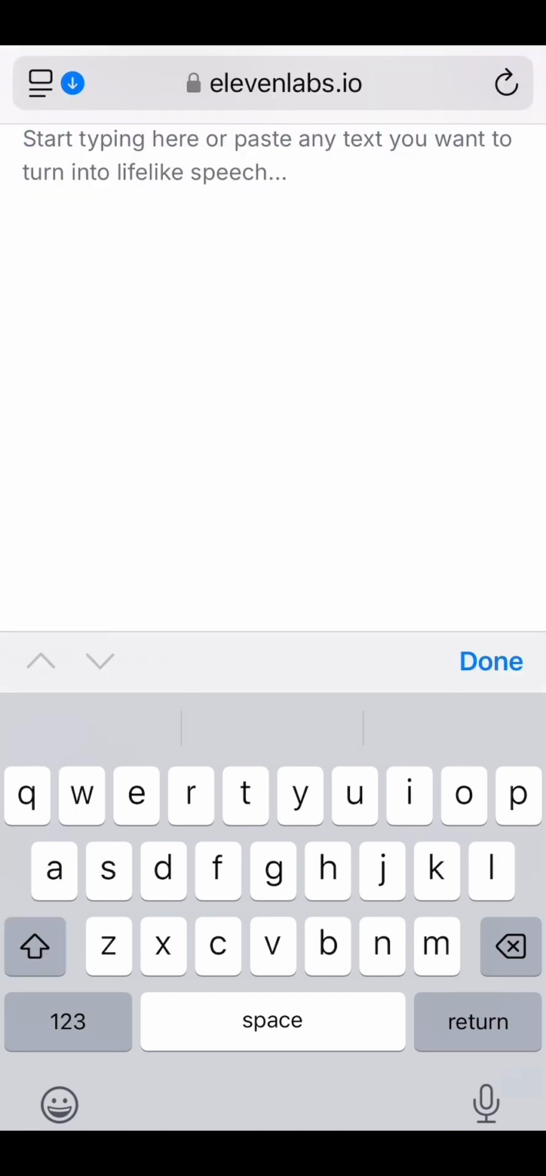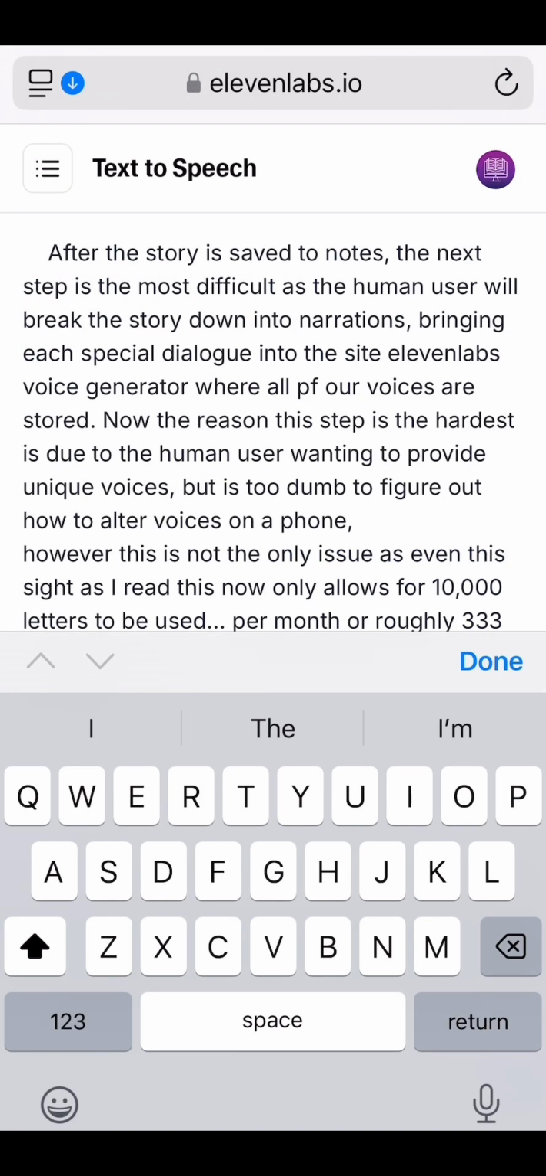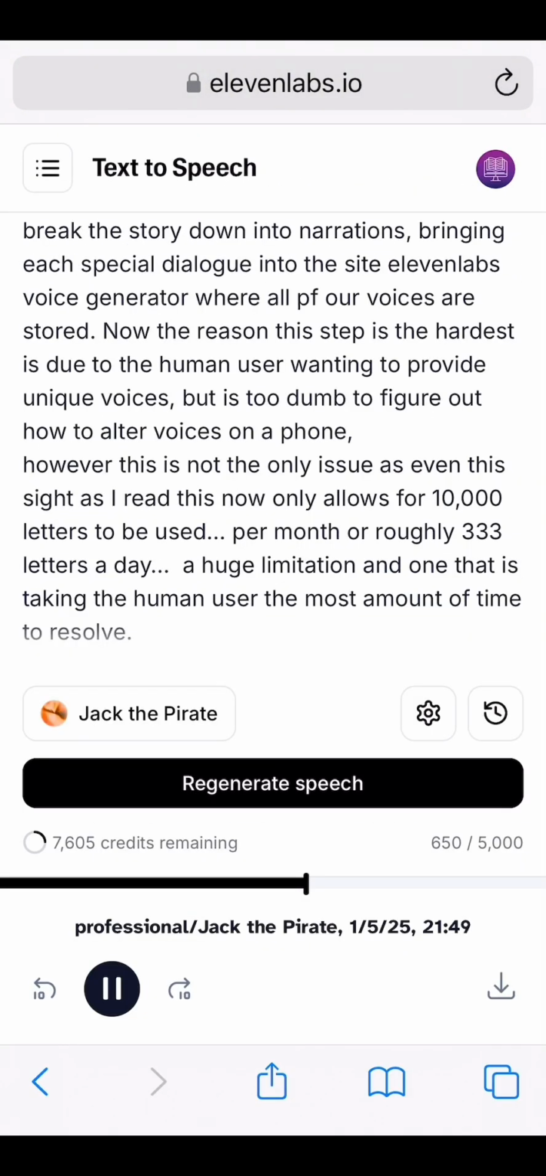Now the reason this step is the hardest is due to the human user wanting to provide unique voices, but is too dumb to figure out how to alter voices on a phone. However, this is not the only issue, as even this site, as I read, now only allows for 10,000 letters to be used per month, or roughly 333 letters a day. A huge limitation, and one that is taking the human user the most amount of time to resolve.